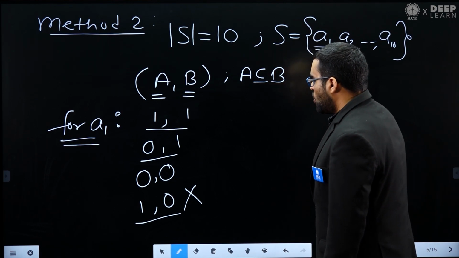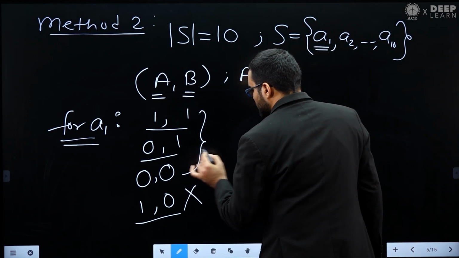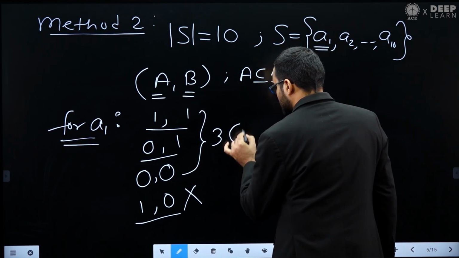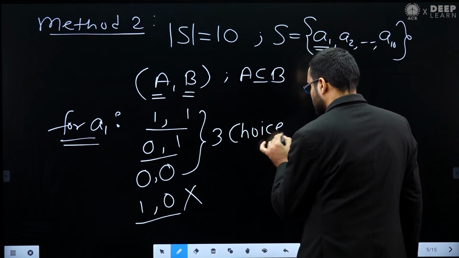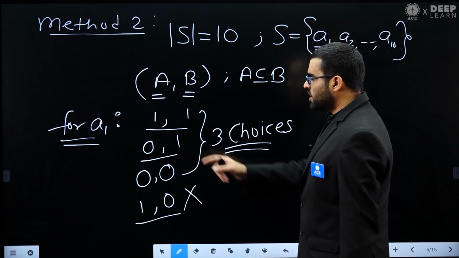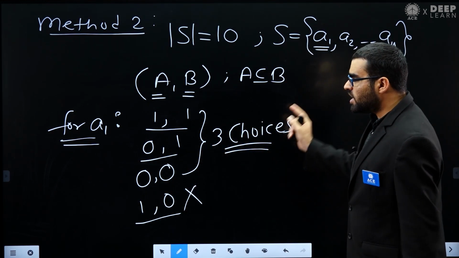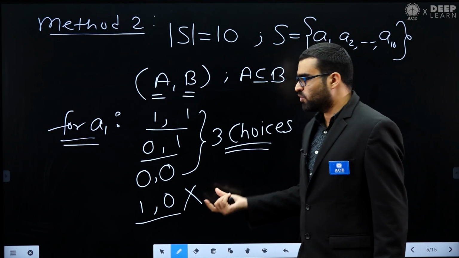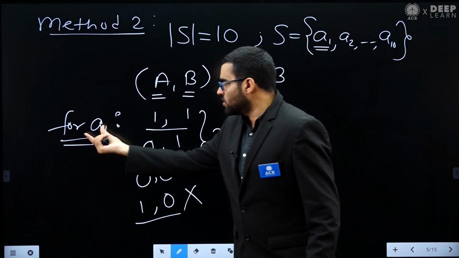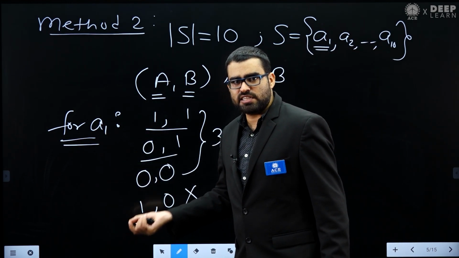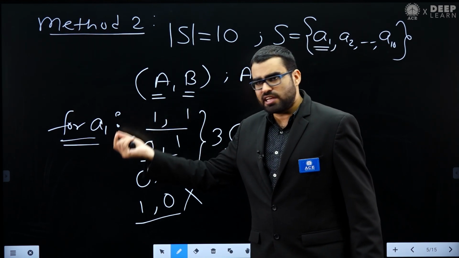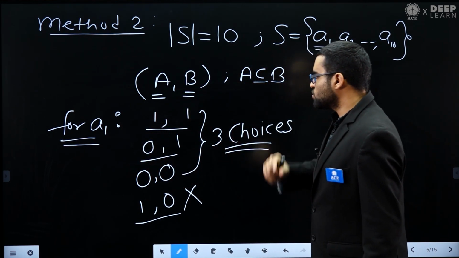So you can see only these three cases are possible. Only these three choices. So for element A1, I have three choices. Similarly, for every element you have three choices only. Whatever element you take, A2, A3, A10, you have three choices only.